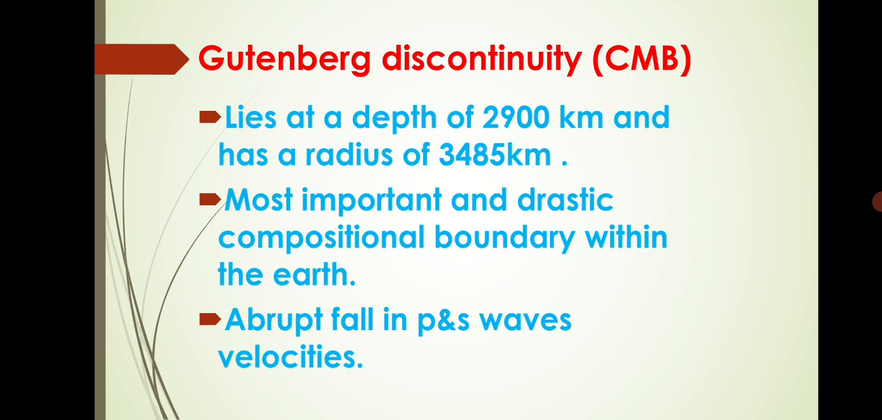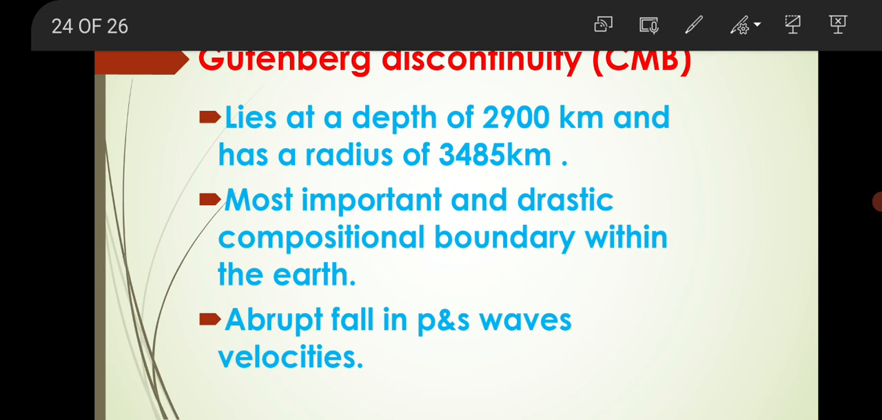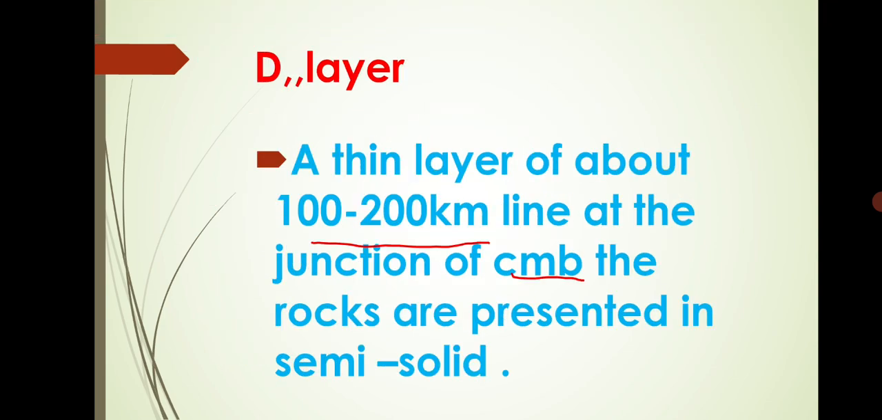The Gutenberg discontinuity, we already discussed it. This is also called the core-mantle boundary. It lies at a depth of 2900 km and has a radius of 3485 km. It is the most important and drastic compositional boundary within the Earth, with an abrupt fall in P and S wave velocities. Then the D'' layer. Okay, the end.